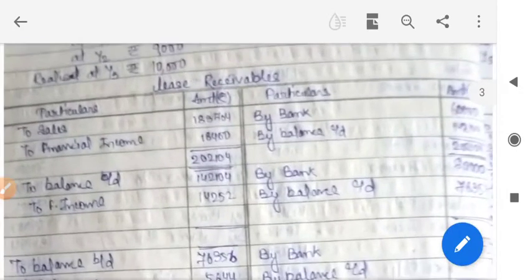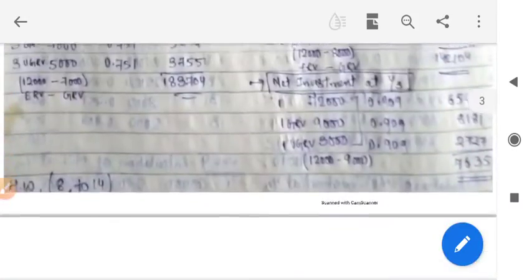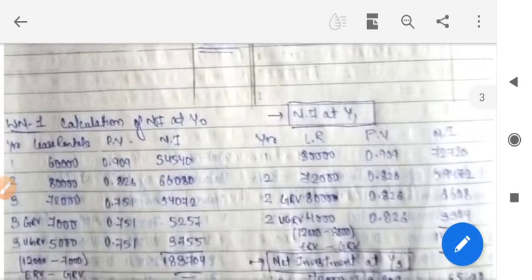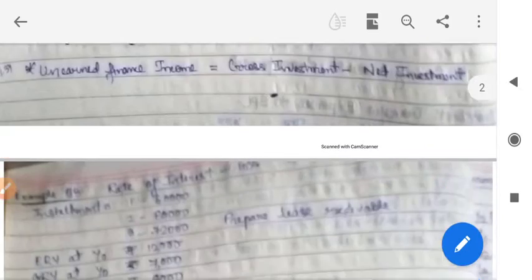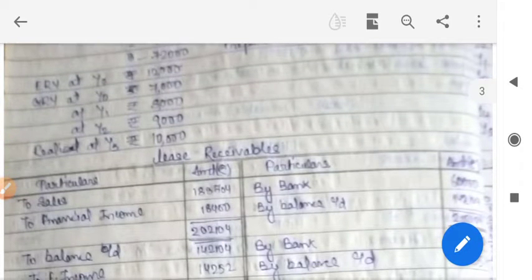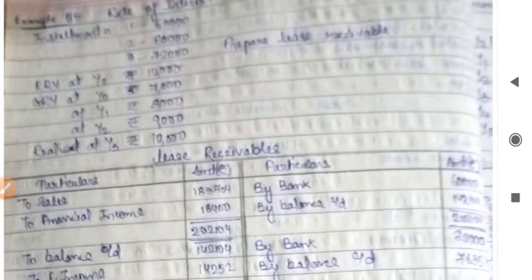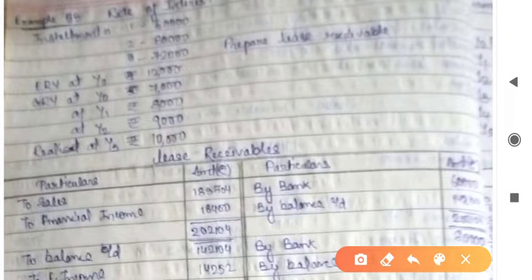And now we are going to prepare lease receivables. First of all, we are going to calculate the net investment. We take 60,000, 80,000, 72,000 as installments. We are going to take out their PVs, and then at Y3 GRV is 7,000.